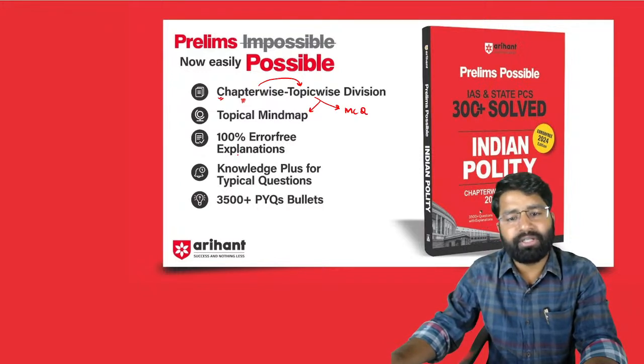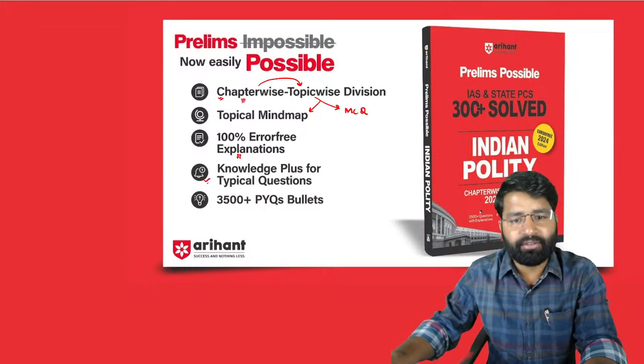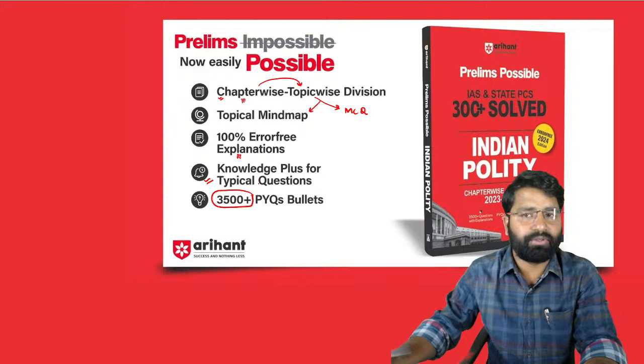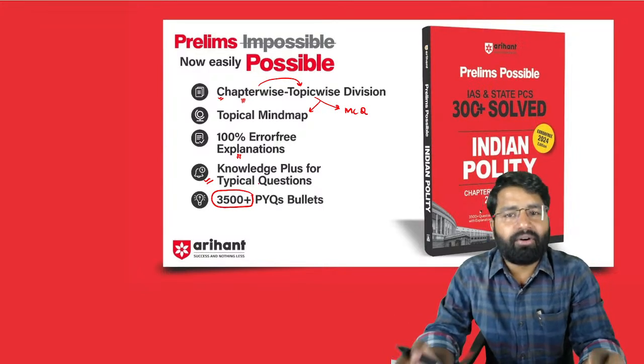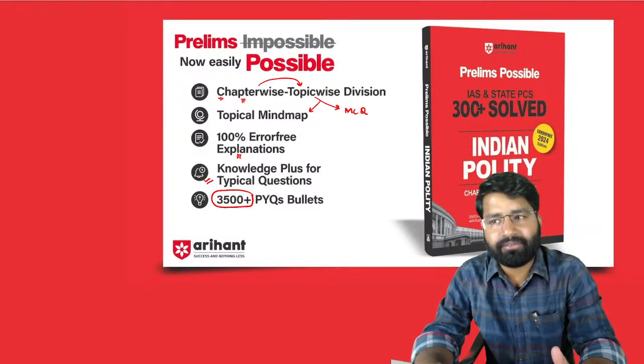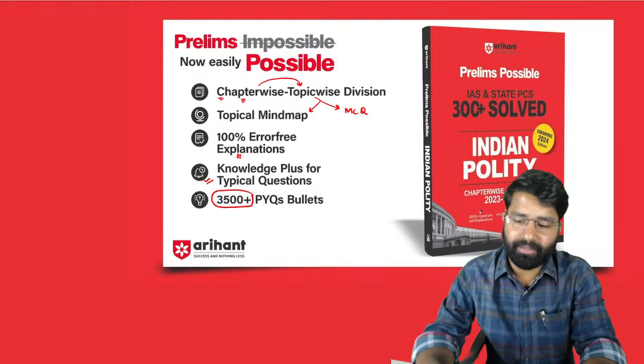Along with that, it contains 100% error-free explanation, a knowledge plus for typical questions, and 3500 plus previous year question bullets. So these features are going to save your time as well as give you concepts for the prelims examination as well as for the mains examination.